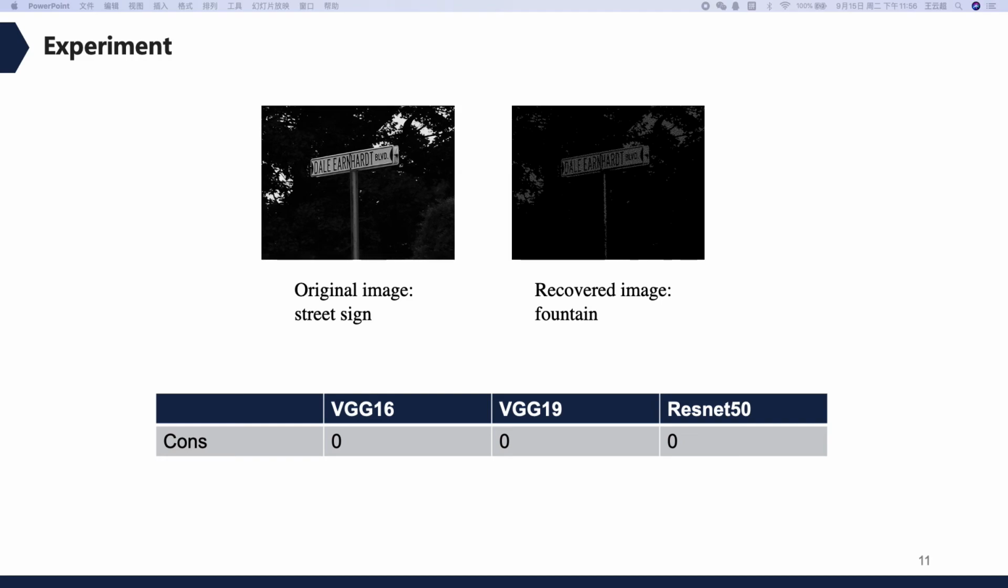Then, this table presents the consistency in Nakajima and Yamaguchi's scheme. We find that the consistency of the recovered image and the green image of the original image is zero, which also means this scheme does not perfectly recover the original image either.